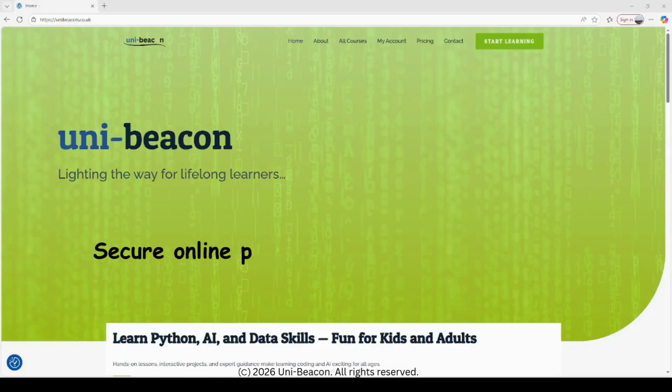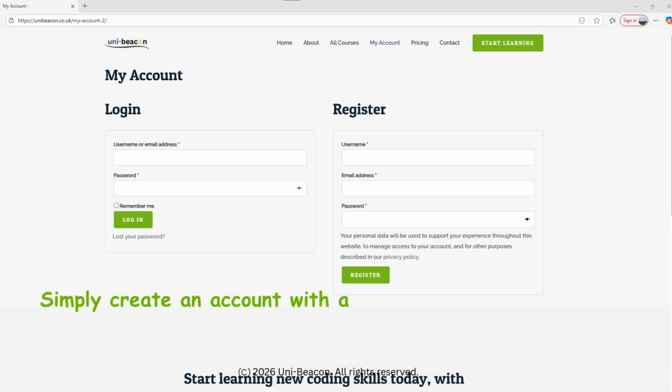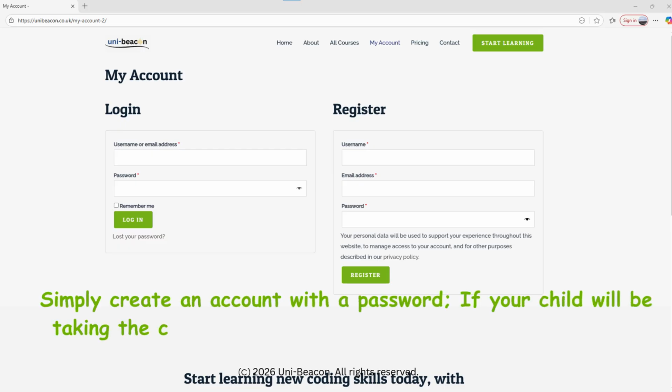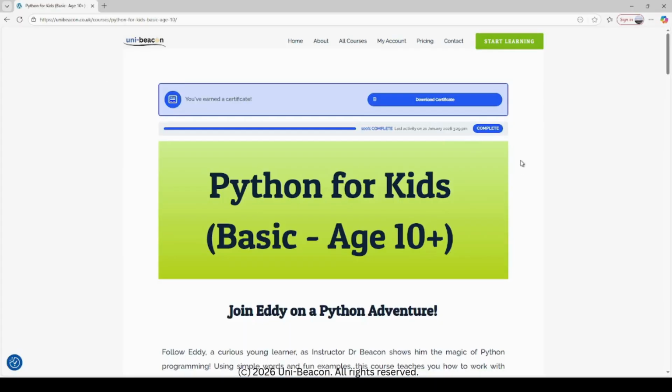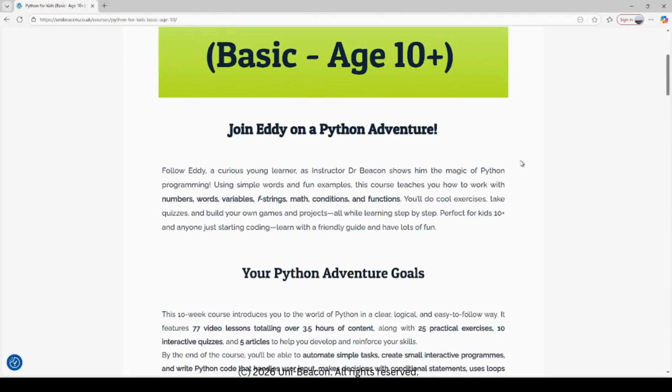Uni-Beacon's website offers a secure and user-friendly online learning platform. To get started, simply create an account with a password. If your child will be taking the course, a parent or legal guardian must enroll and manage the account on their behalf. Once you enter a course, you'll see a detailed course description.